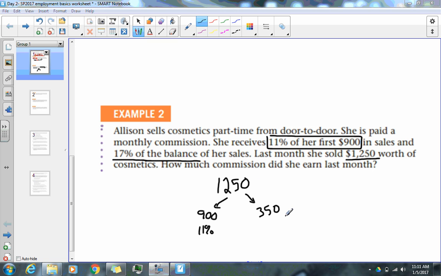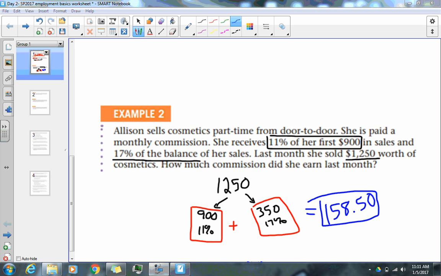So the remaining part is 350 that she's going to get 17% of. So very simply, I'm going to multiply 900 by 11% and 350 times 17%. Remember it's going to be 0.17 and 0.11. And then when I get my answers, I'm going to add them together. And I end up with $158.50.